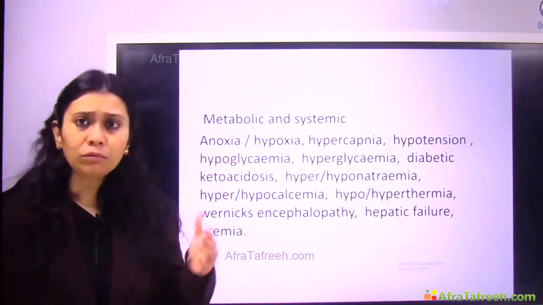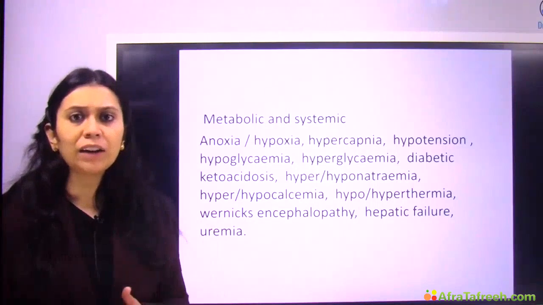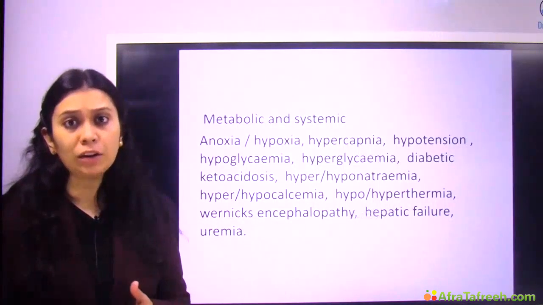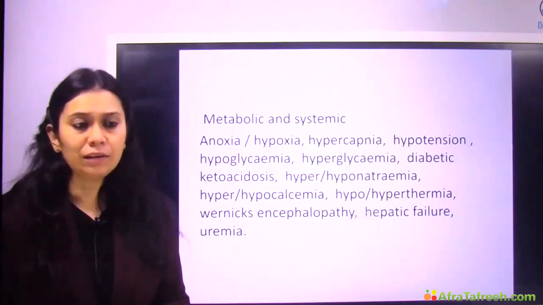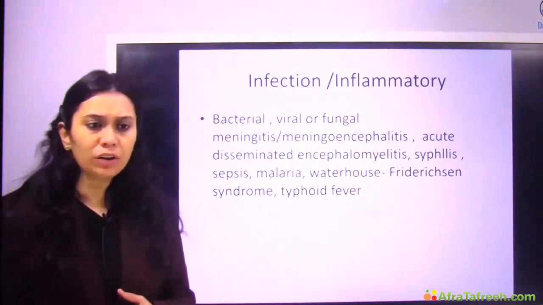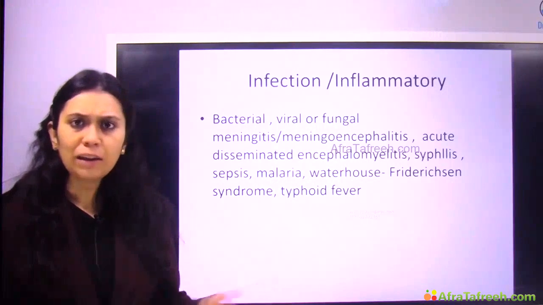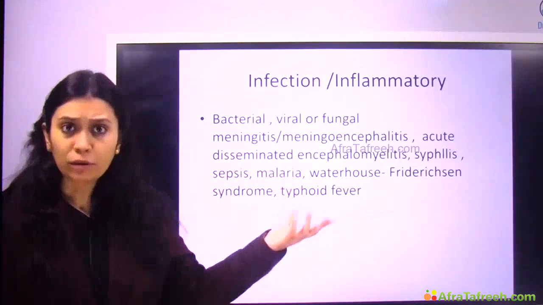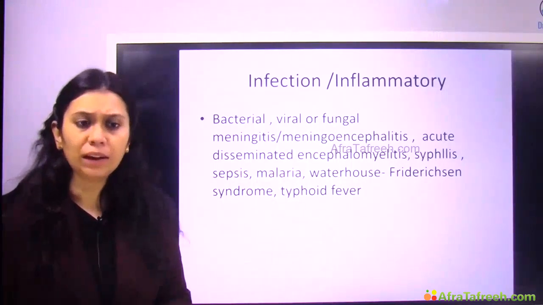Okay, so when we are trying to diagnose, trying to find out the etiology, we have to keep all these in the differential diagnosis, right? Then any infection and inflammation of the brain can lead to coma, right? I told you, any brain pathology, a space occupying lesion, structural brain lesion, which I discussed. Now even infection or inflammation of the brain can lead to coma.